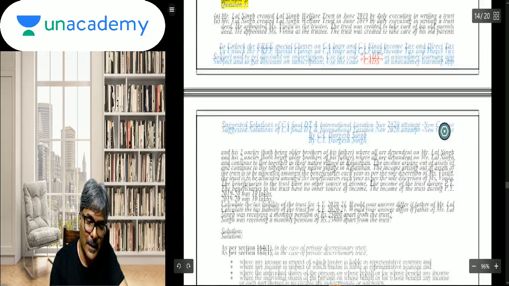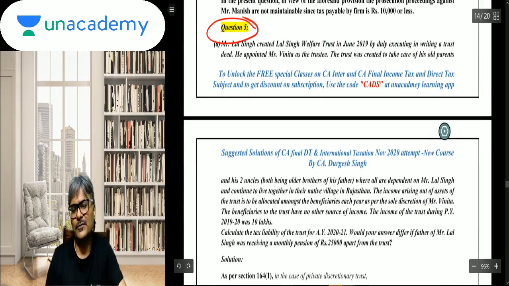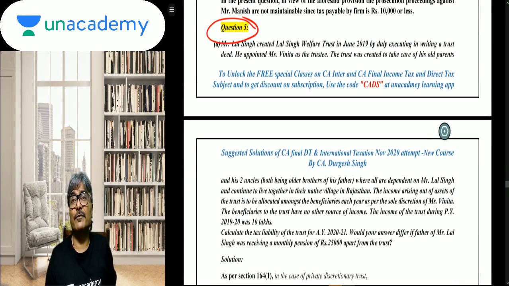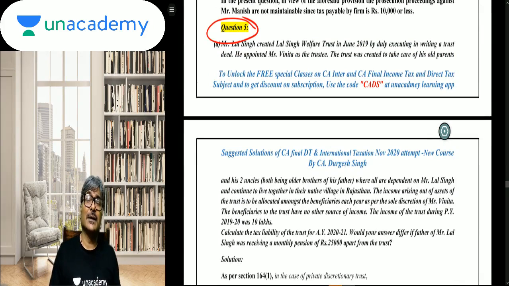Now, students, this part is where students would have been a bit uncomfortable. Obviously, they have asked a private trust question. Now, a private trust question, students, they ask once in a decade. We have the theoretical coverage in our booklet and all, but just imagine how much there is to do. They are asking the 164 provision. So it is really very taxing on the students in this particular category. But still, let us take a learning opportunity from this particular question. Let's see what would be the solution.